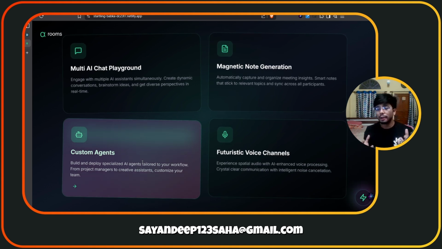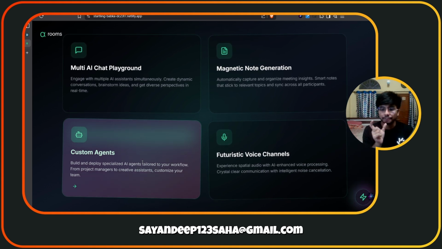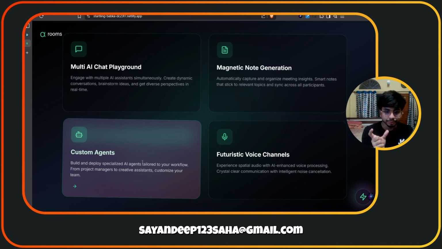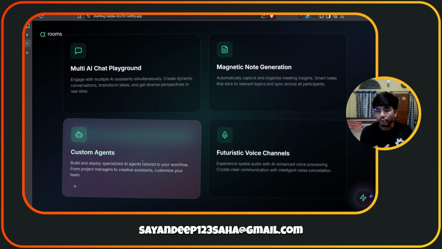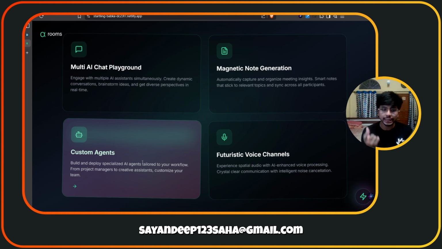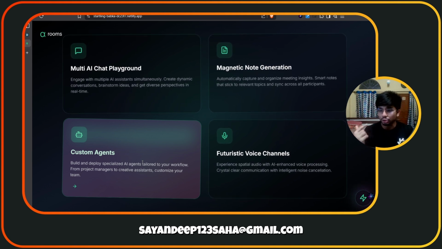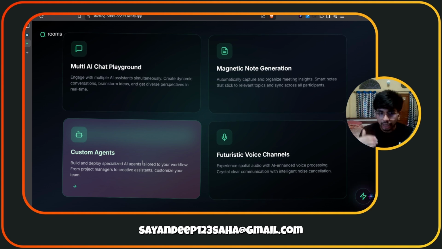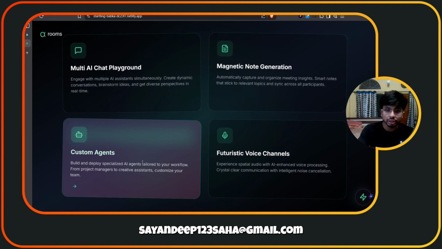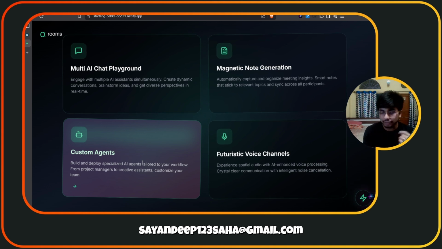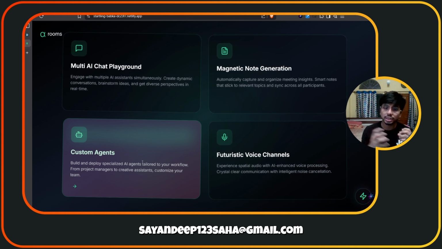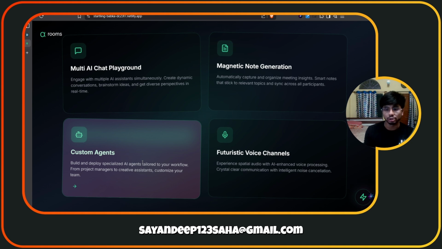Custom agents are nothing but we will be providing the API key of a particular AI. As a user, we will be providing the API key and the provider name. After mentioning that, we can customize the agent with keywords and negative keywords, and according to those specifications, the bot will work in that particular way.